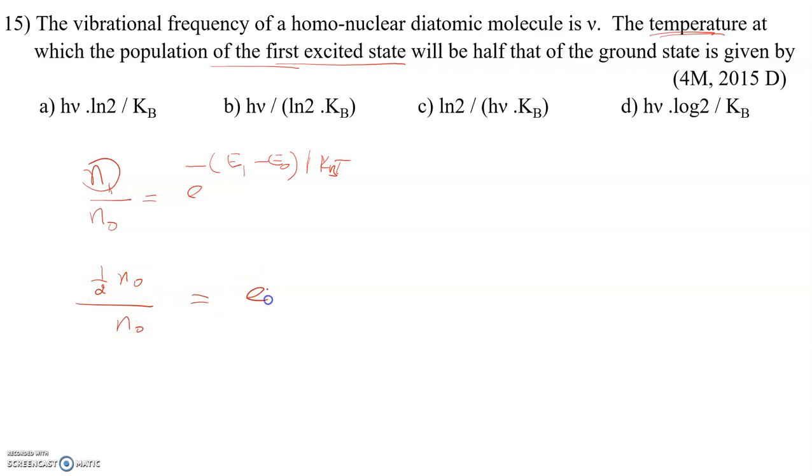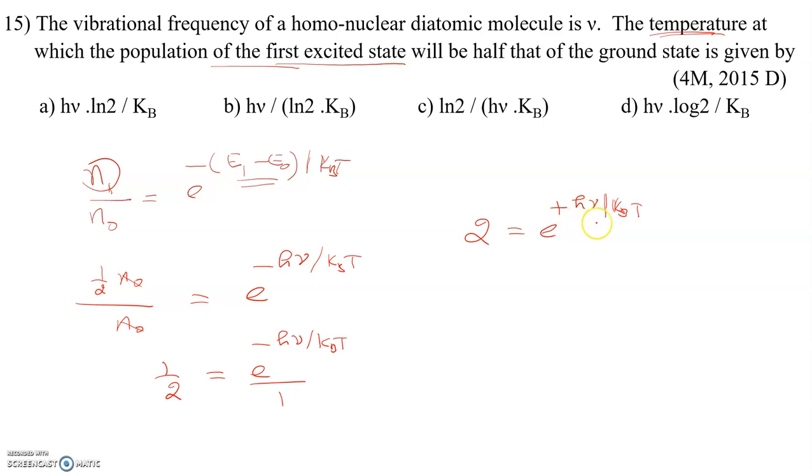Equal to e power minus, the difference between ground state energy and the first excited state energy in the case of a homonuclear diatomic molecule is h nu. So h nu by kBT. N0 cancels, we'll get 1 by 2 equal to e power minus h nu by kBT. Or if you take reciprocal, you will get 2 is equal to e power plus h nu by kBT. After taking reciprocal, you just bring this e power term to the numerator.